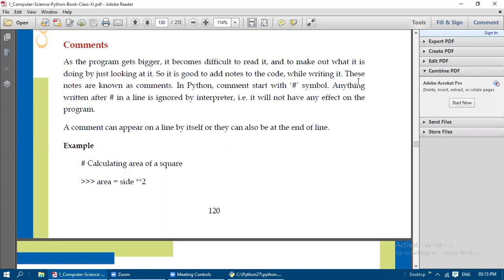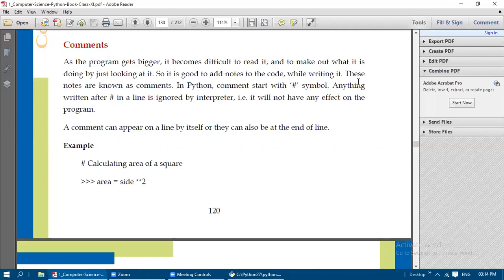As the program gets bigger, when the program size is increasing, it is very difficult to read it and understand what it is doing by just looking at it. If you are looking at that program, you cannot understand anything. So it is good to add notes to the code while writing it. These notes are known as comment lines, or comments.